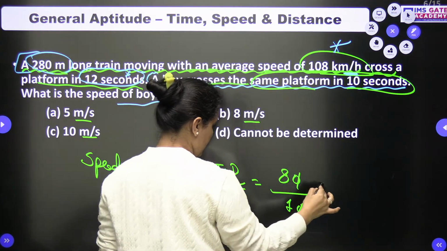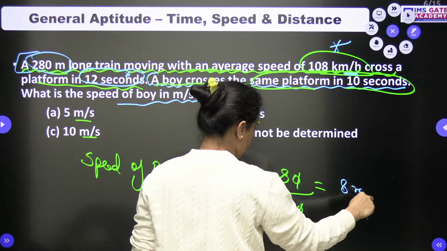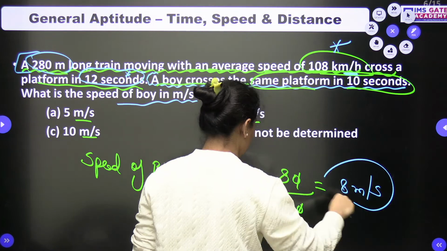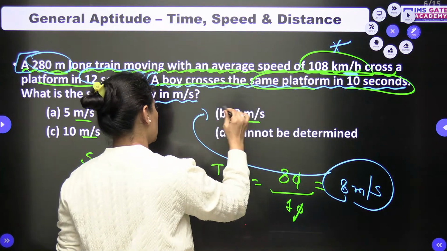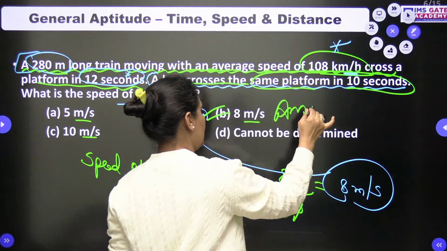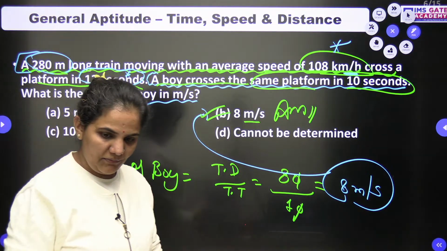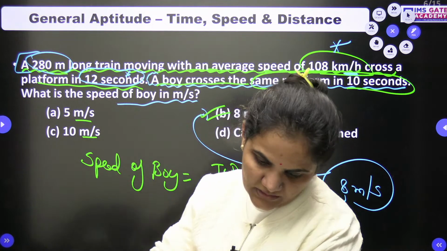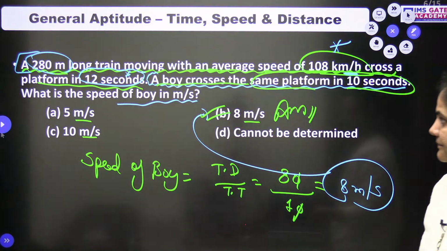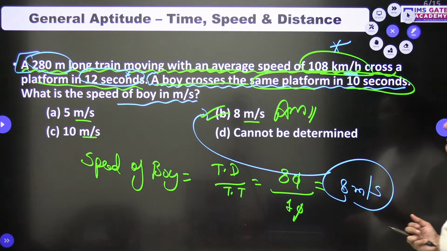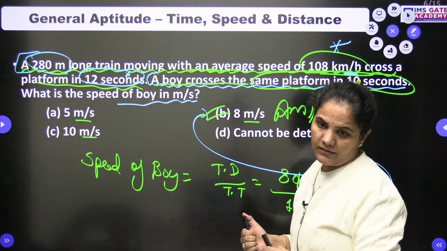So the speed will be 8 meters per second. Very easily you can approach it. I hope this is clear to everyone. Let's go for the next one.